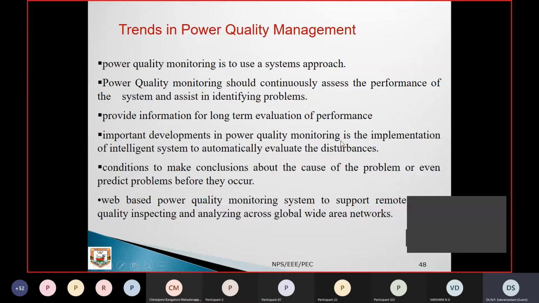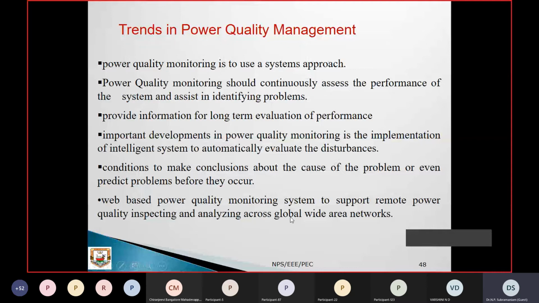An important development in power quality monitoring is the implementation of intelligent systems to automatically evaluate the disturbances, make conclusions about the causes of problems, or even predict problems before they occur. That is an important point, how these systems can operate better in the coming days. You can predict faults well in advance, so that consumers can get reliable power supply. Now, web-based power quality monitoring systems support remote power quality inspection and analysis across global wide area networks, WAN. Through the WAN, you can monitor and control all of the power quality side.